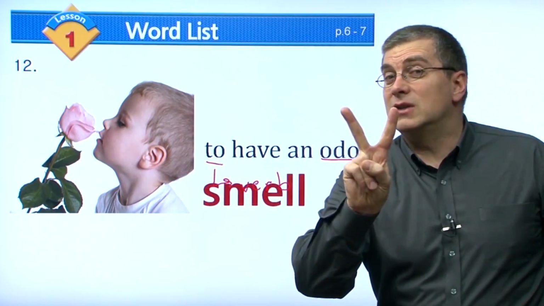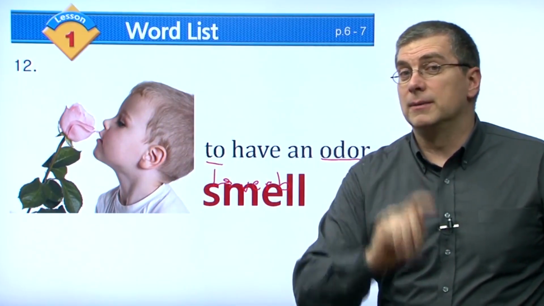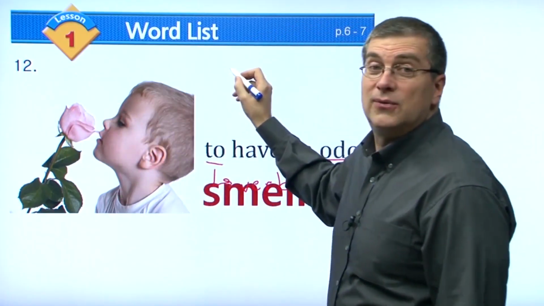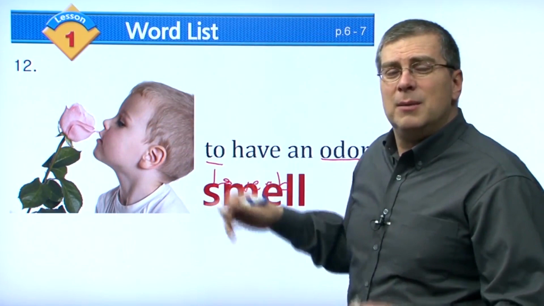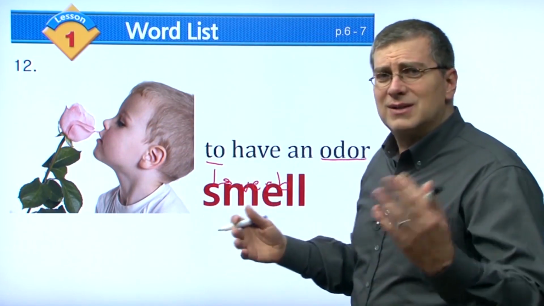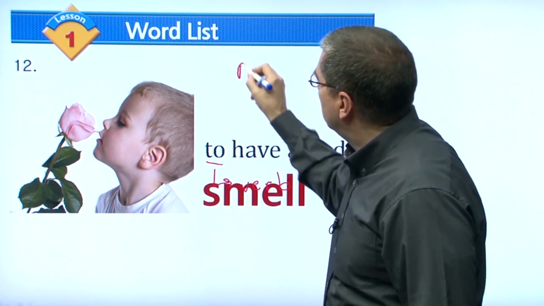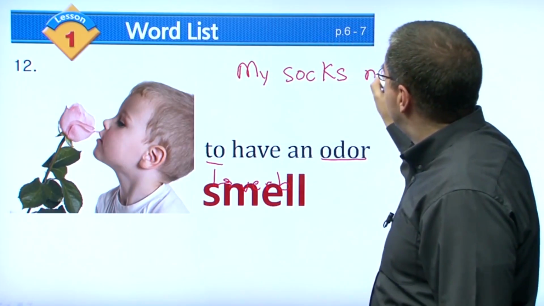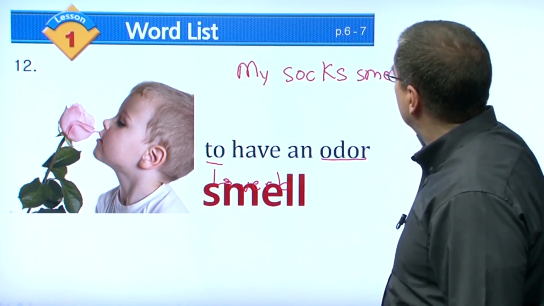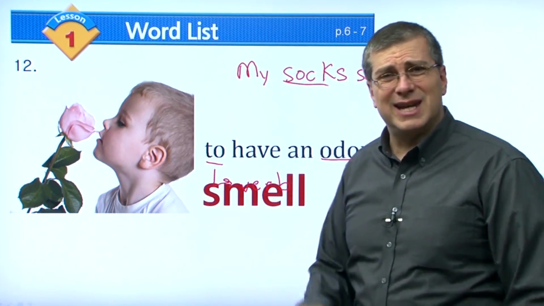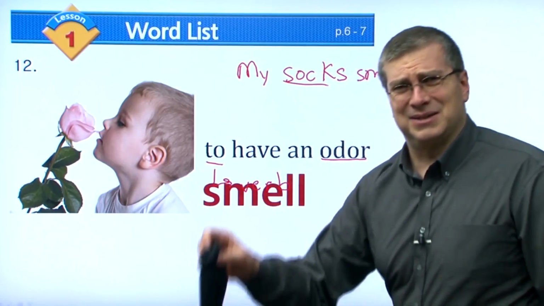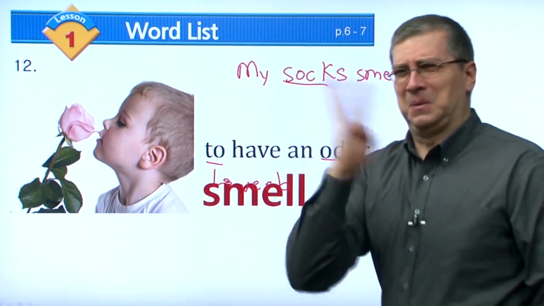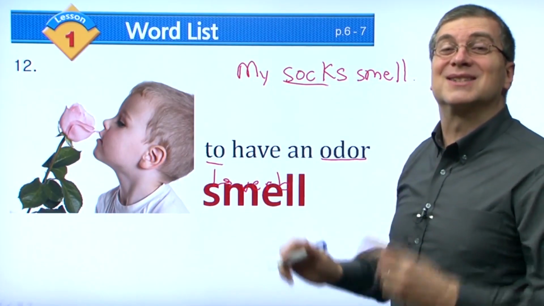There's two ways you can use this verb. One way is this, the flower smells. So in this case, the flower smells. That's a good odor. But sometimes there's a bad odor. For example, my socks smell. My sock, what is a sock? You say 양말, right? So sock is like this. It smells, right? Don't smell that. It smells. My socks smell.